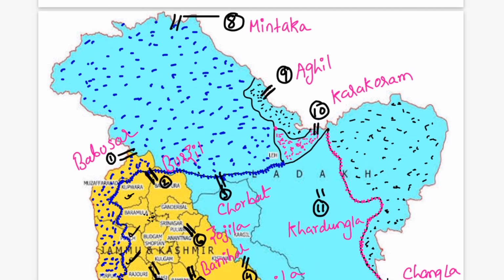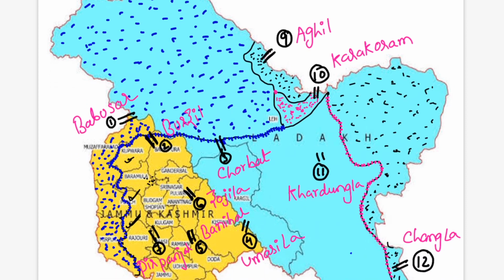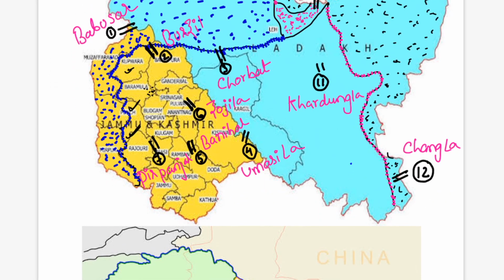Now we talk about the mountain passes here. The first mountain pass we talk about is in the Jammu and Kashmir section. In the Jammu and Kashmir section, I would like to tell you about six passes. The first pass here, if you can see, is the Babusar Pass. This is part of the old Mughal road, and this pass was used by Babur, the Mughal emperor, in ancient days, and that is why this pass is known as Babusar Pass.